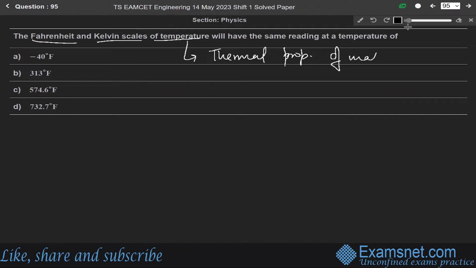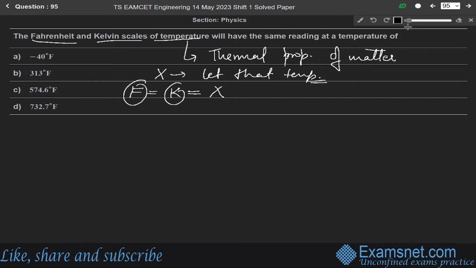Let that temperature be X. According to the question, the Fahrenheit and Kelvin scales must be the same at that temperature X. F is the temperature in Fahrenheit and K is the temperature in Kelvin.